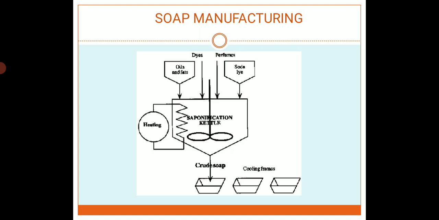As shown in the diagram, oil and fat are saponified in the saponification kettle by heating. After that, perfumes and the other additives are added.